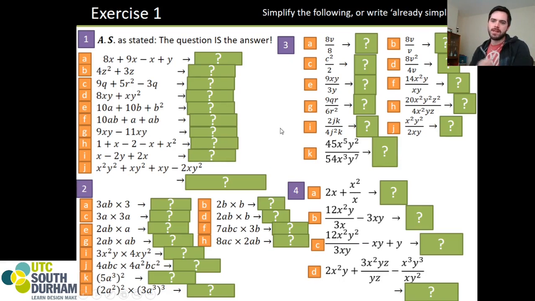You've already done exercises 1 and 2. I'm going to make my face vanish, but I'm going to do the same thing again. I'll reveal all the answers for exercises 1 and 2 if you want to do those as a little bit of revision. Once the timer counts down, I'll reveal the even answers for questions 3 and 4, and then at the end I'll reveal all the answers so that you can check your working.